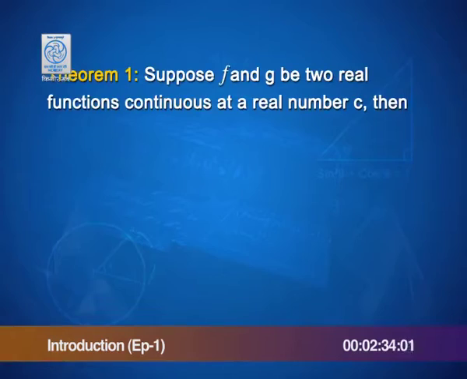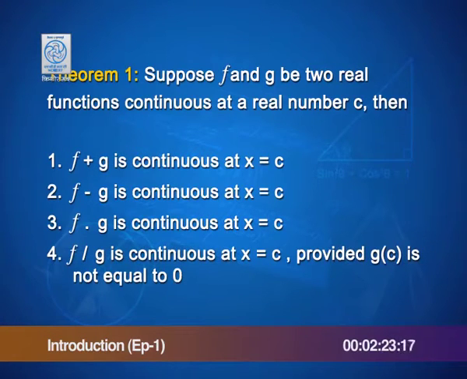One of the results suggests that if f and g be two real functions continuous at a real number c, then their sum, difference, product and the quotient with the condition that g of c should not be 0, they all are continuous at x is equal to c.